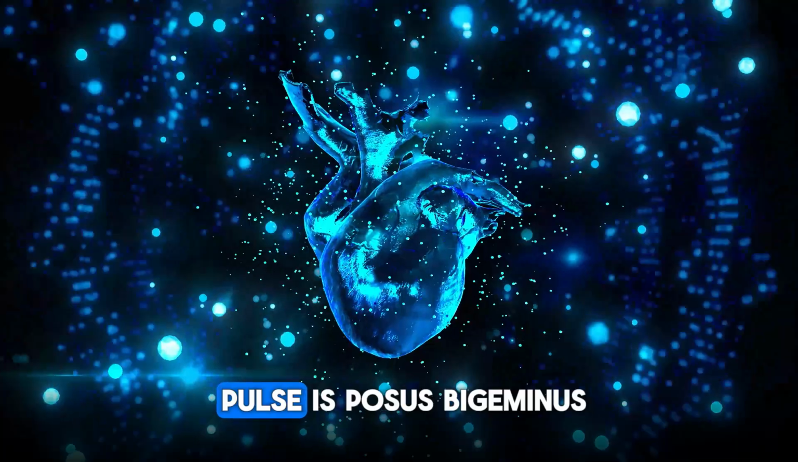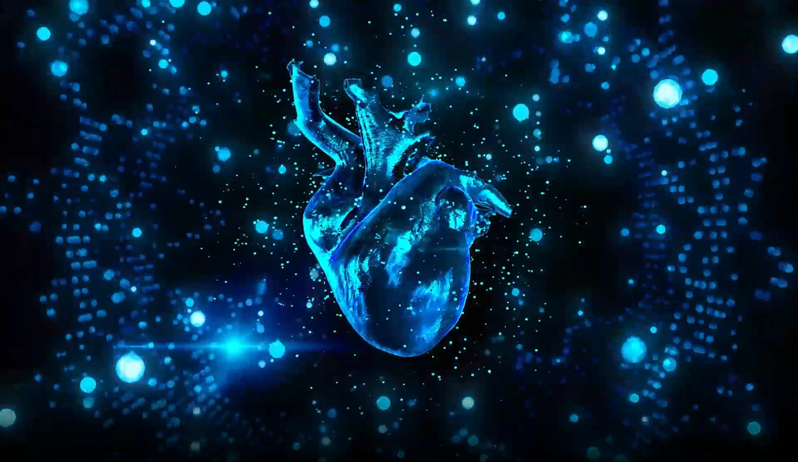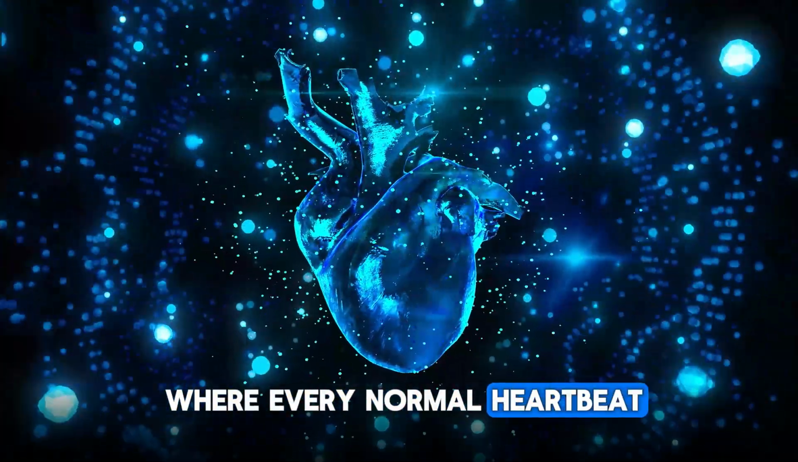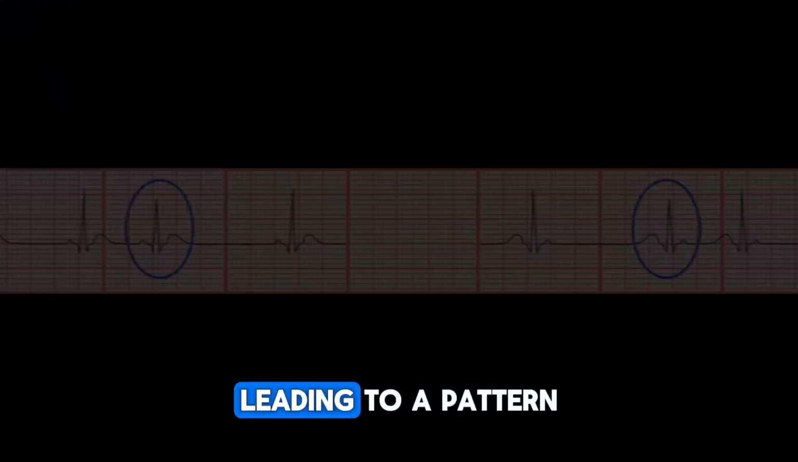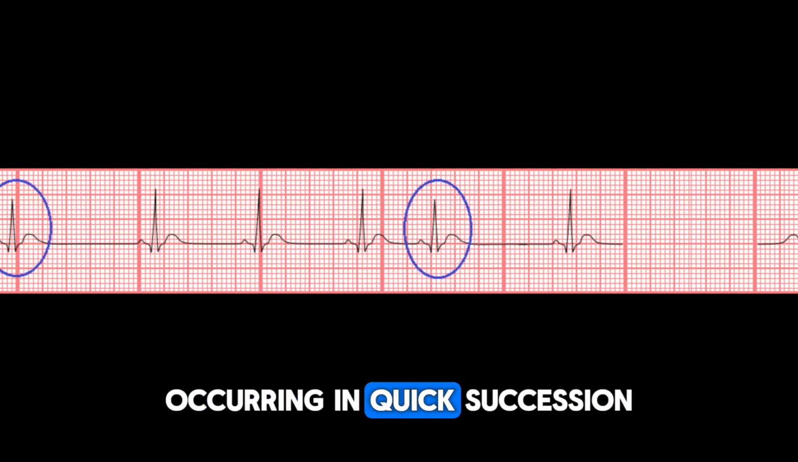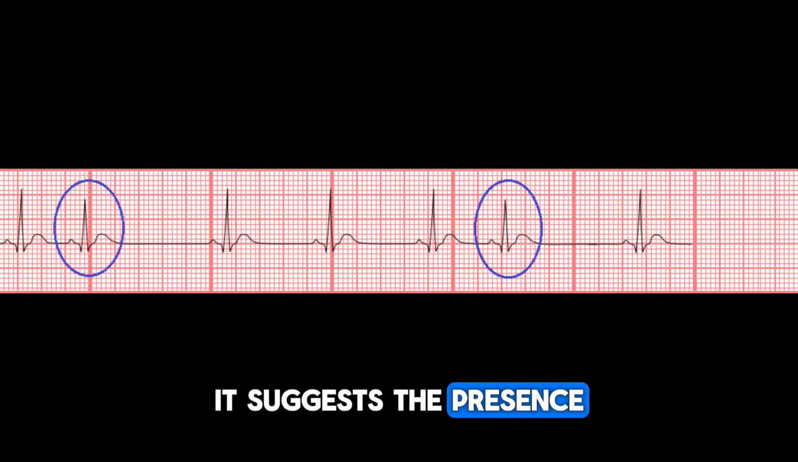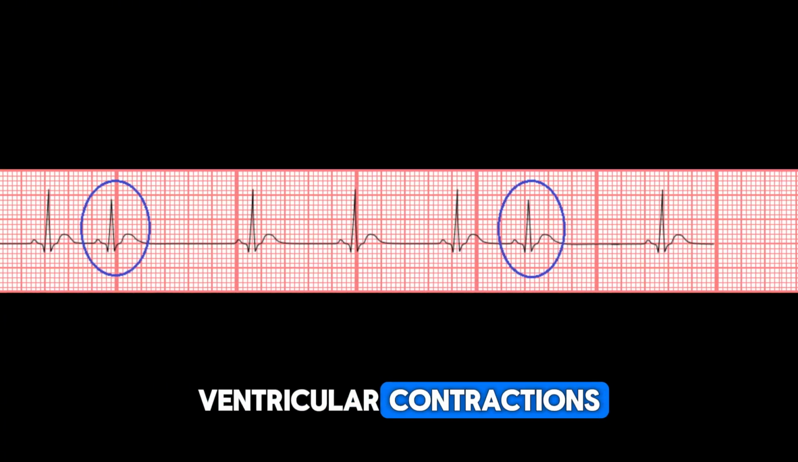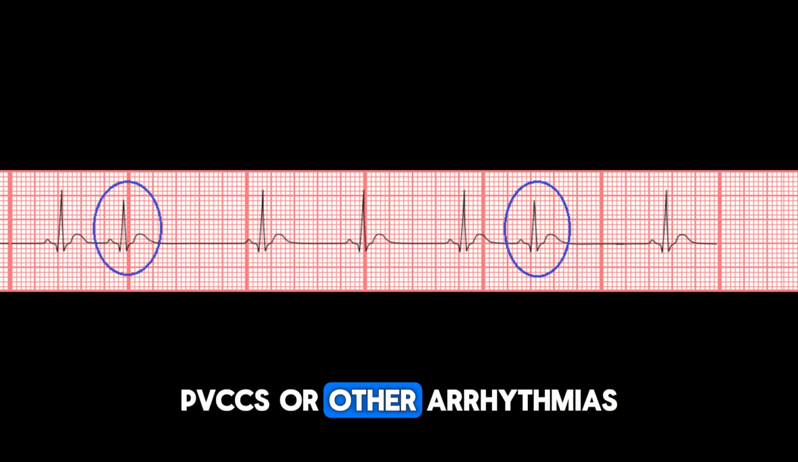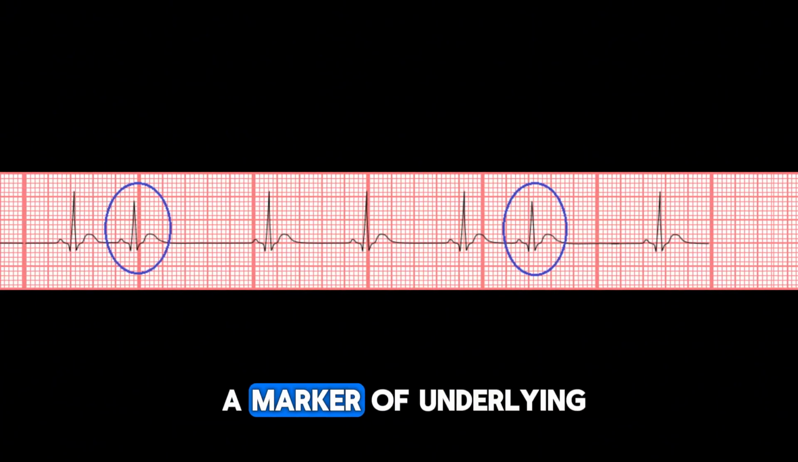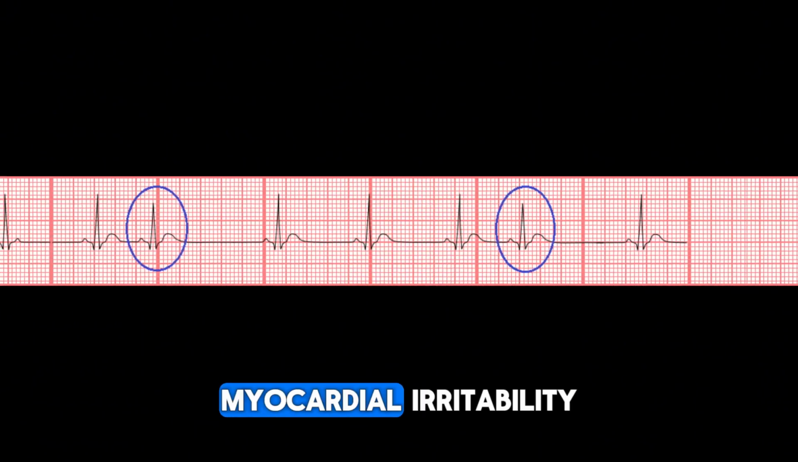And another type of pulse is pulsus bigeminus. It is a rhythm where every normal heartbeat is followed by a premature beat, leading to a pattern of two beats occurring in quick succession. It suggests the presence of premature ventricular contractions, PVCs, or other arrhythmias, and it can be a marker of underlying myocardial irritability.